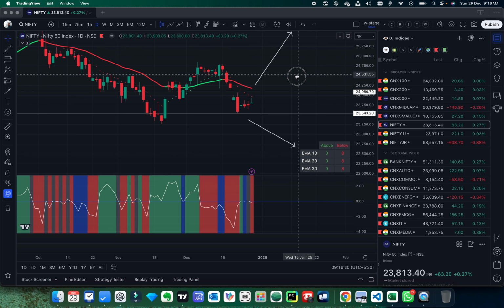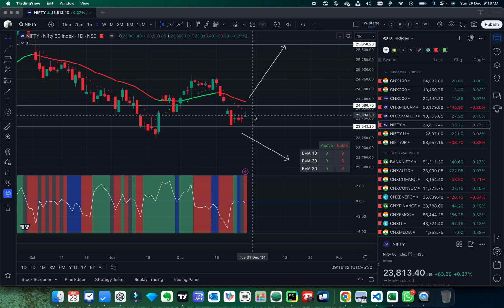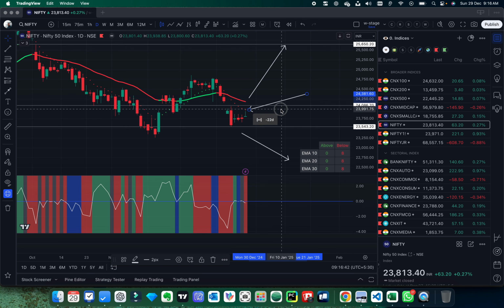So here also you can see in Nifty 50, there is selling pressure from the top, and Nifty moving average 10 EMA is acting as a resistance, and here we have a support. So it's in a range bound.